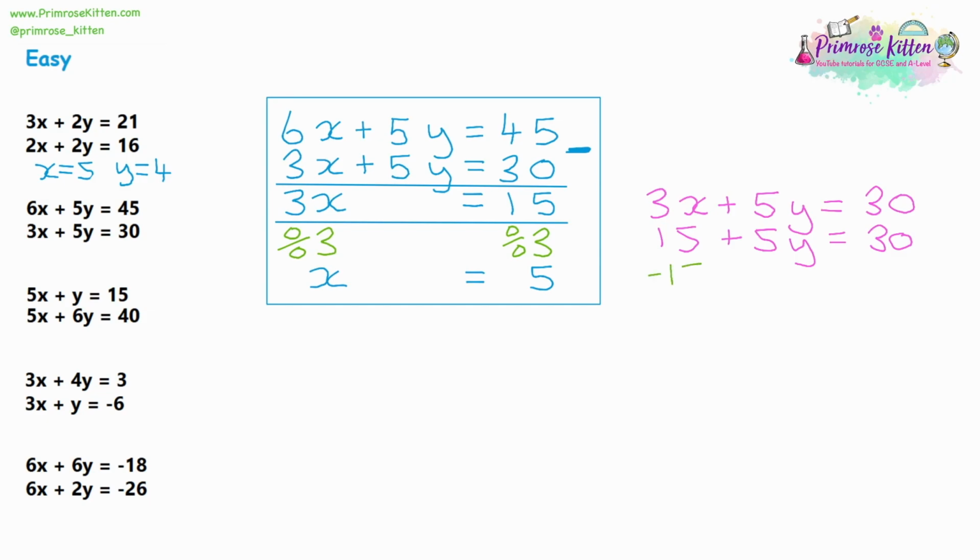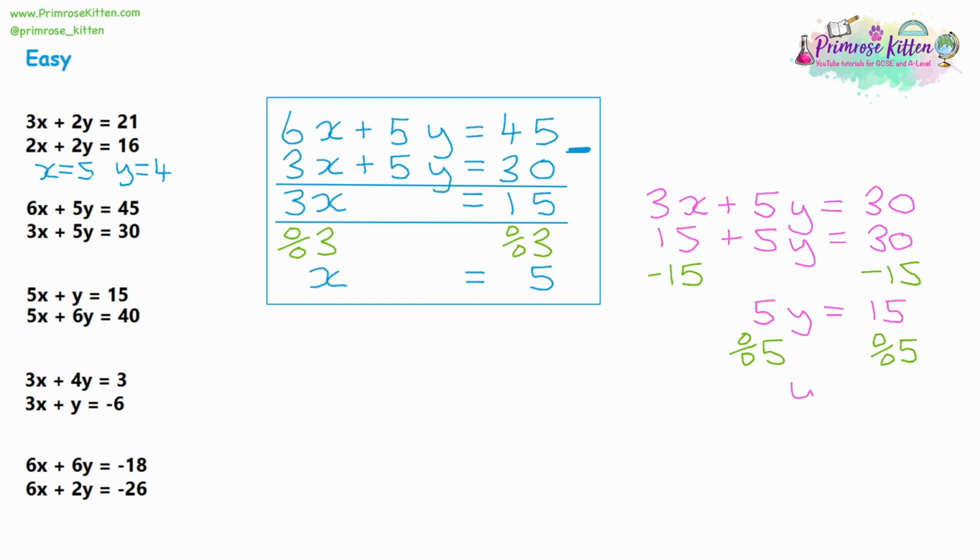So we're going to subtract 15 from both sides. That will give us 5y equals 15. And then I'm going to divide each side by 5. And you'll notice I'm not going to explain too much solving equations here. We've got a video for that, so I'm not going to waste your time going over things that you should already know.